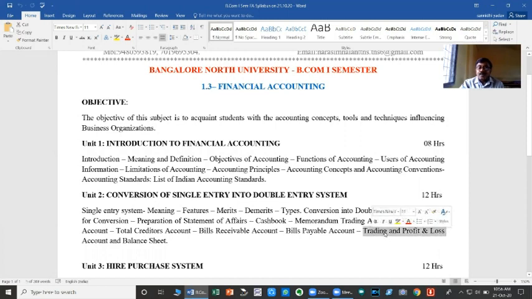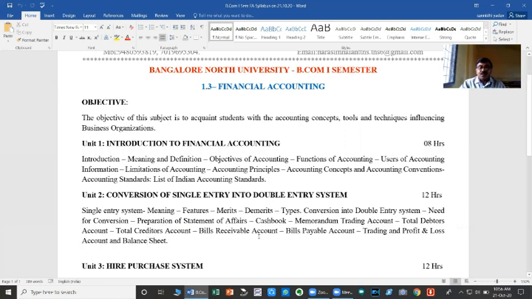The trading and profit and loss account is to be prepared under double entry system, whereas under single entry system, to ascertain the profit or loss, we are going to prepare the statement of profit or loss. Even to know the exact financial position of the business, we are going to prepare the balance sheet. Balance sheet is prepared under double entry system, but statement of affairs is prepared under single entry system.